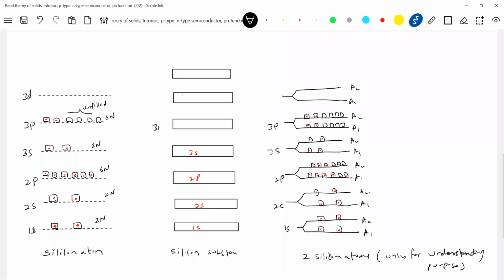This together is 3p. This will become 3d. The 3p only will split up. So here we get a fully filled part, and this is made up of unfilled states.